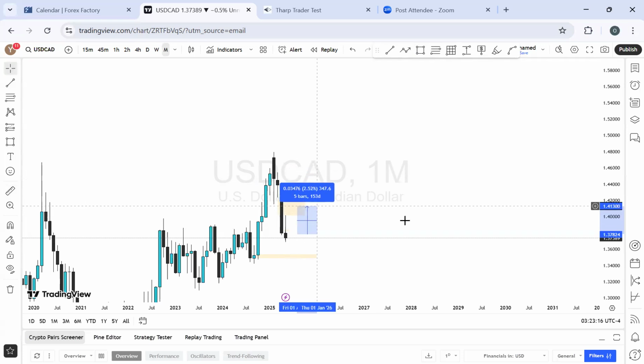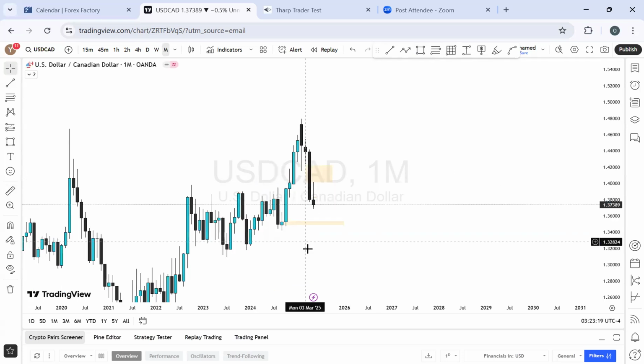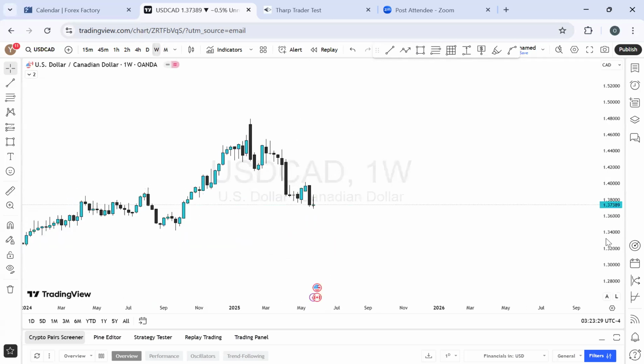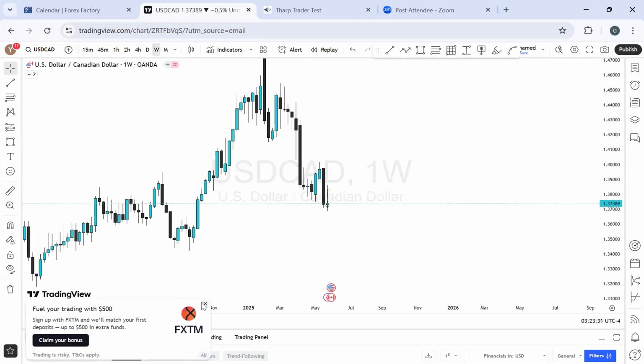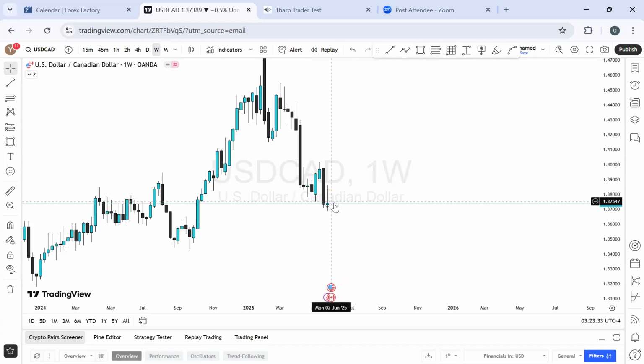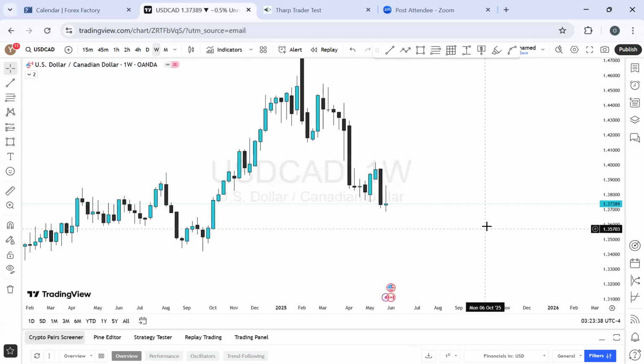This is about 342 pips. But of course, where can we be expecting more bullish momentum or more bearish momentum from this angle? Let's go to a lower time frame. So I'm going to take this out. Starting afresh on the weekly. On the weekly time frame, what do we have? Last week ended as a candlestick like this. Can you see that? It ended up like a doji, but not a doji anyways.